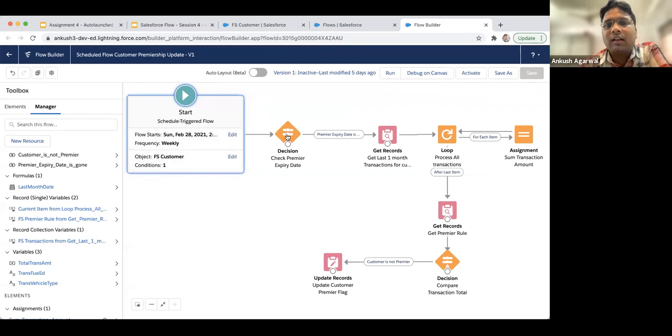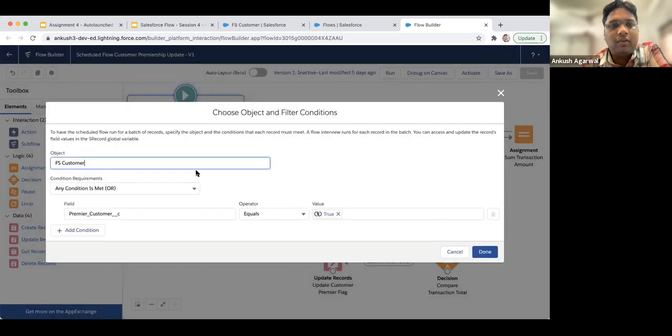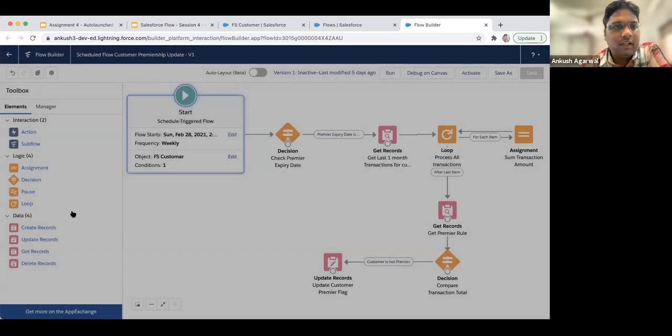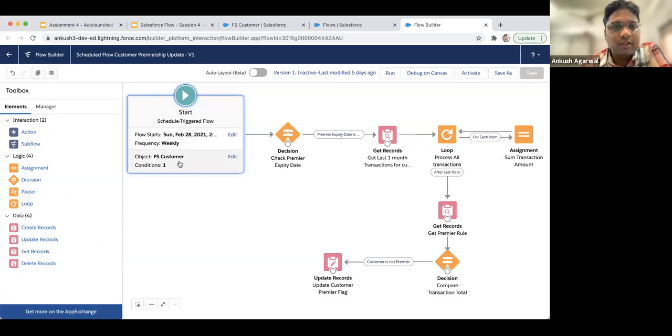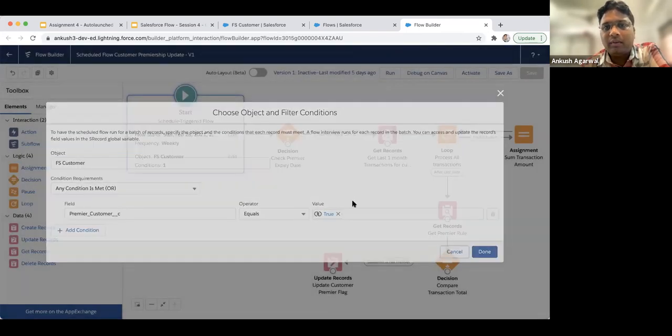So it means all these processes will be run for each record one by one. Generally what happens is we get confused: we are fetching multiple records of customers, so sometimes we feel like we should use a loop. No, we should not. For record trigger flow and schedule trigger flow, we should not use a loop because it will be handled by the system itself. So we directly put our logic based on how it is going to process for every record.